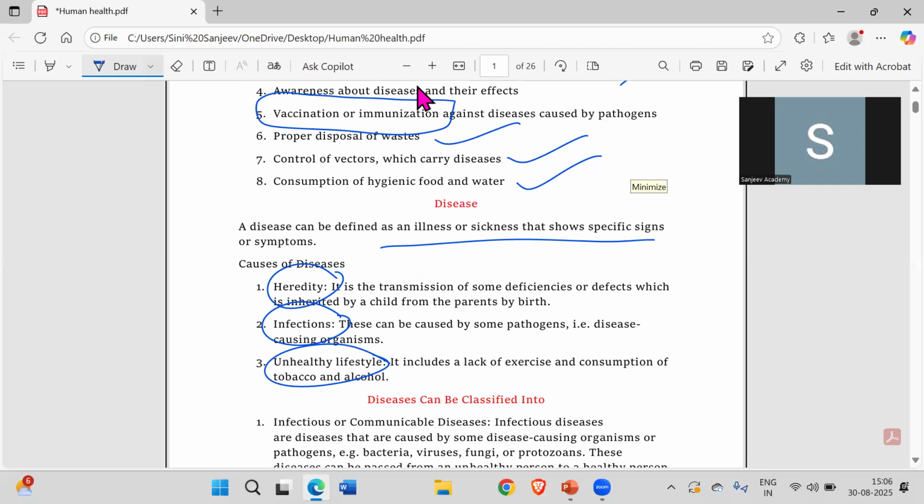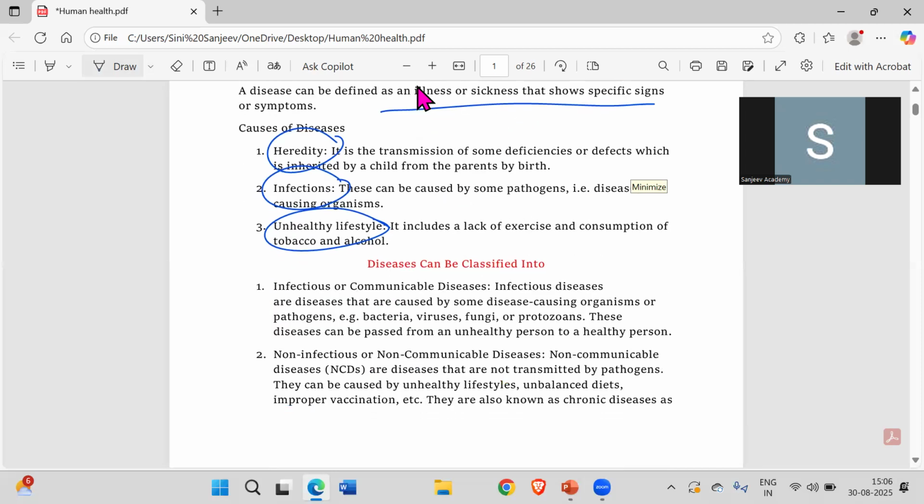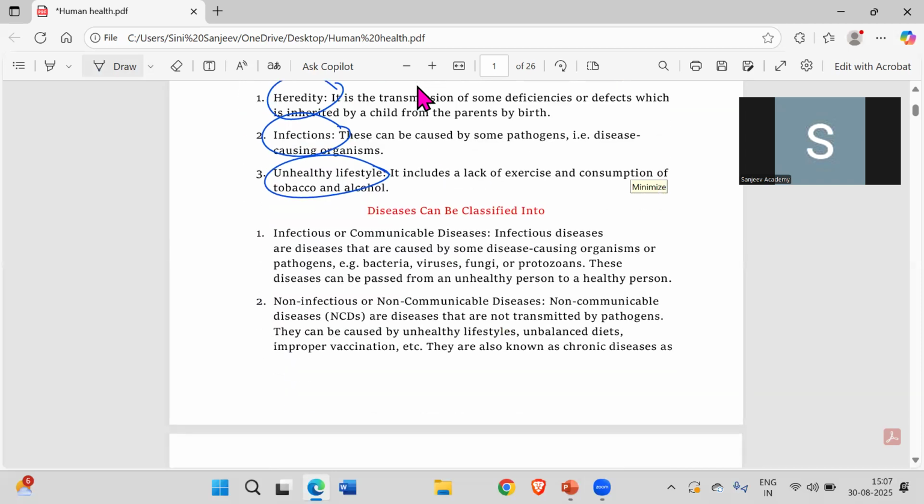So mainly diseases are classified into two types. One is the infectious disease, and another is the non-infectious disease, or you can say communicable and non-communicable. As the word itself suggests, communicable disease means they will cause the infection, or you can say they spread from an unhealthy person to a healthy person. For example, cough, cold, those things are infectious diseases.